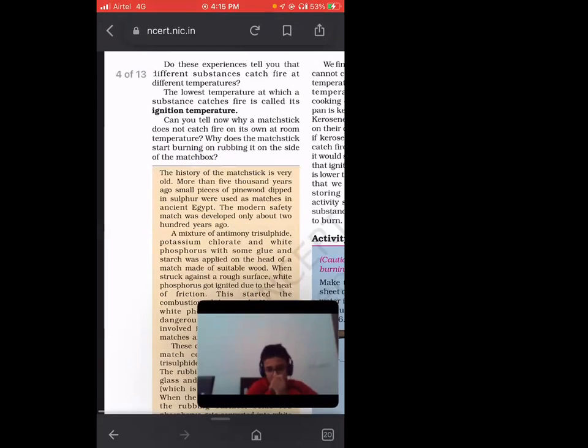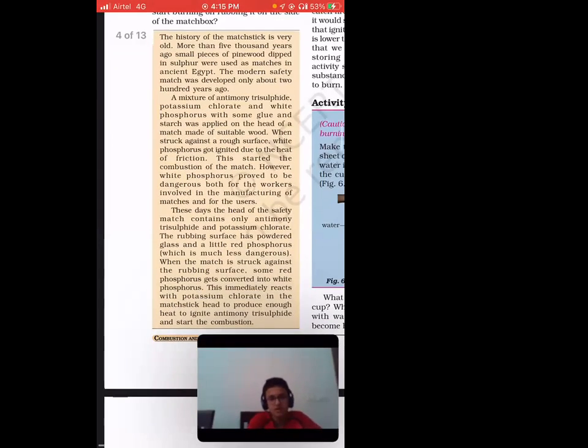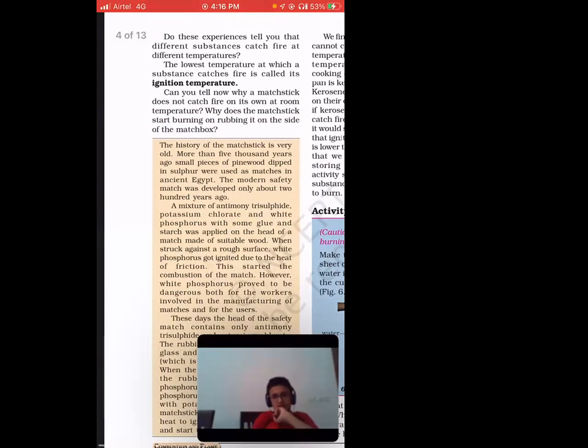Sorry, can you use the example? What is temperature? Ignition is basically the burning, right? So ignition temperature is the lowest temperature at which the substance can catch fire. You can say catch fire, or you can say ignition is basically the burning. When you catch fire, then only you will burn.